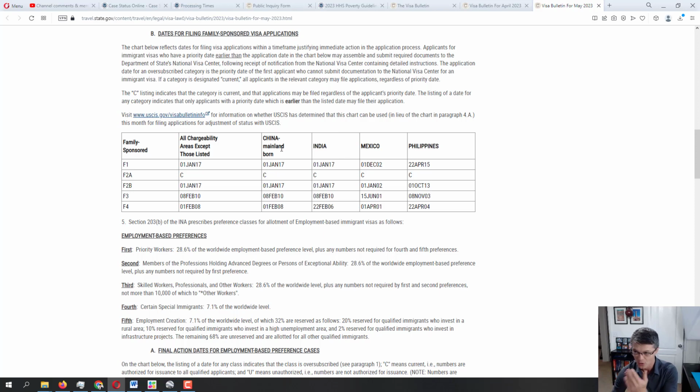So if you're not specifically from China, India, Mexico, or Philippines, you will be in this column. The reason why China, India, Mexico, Philippines have their own chargeability area is because obviously the immigration numbers are higher from those countries. So some of the categories do have a little bit of a longer wait for the availability of the immigrant visa.